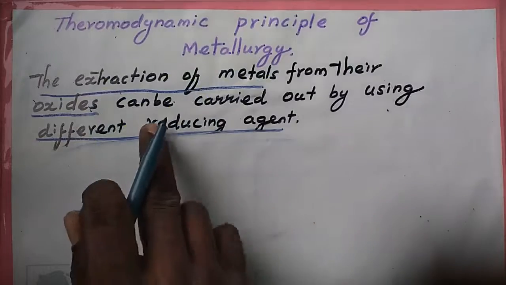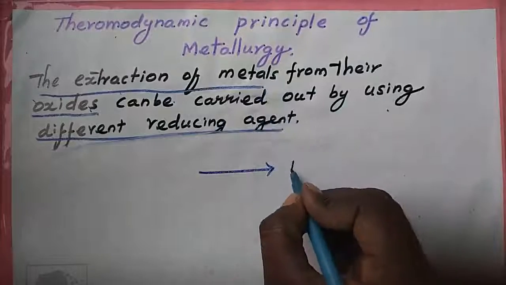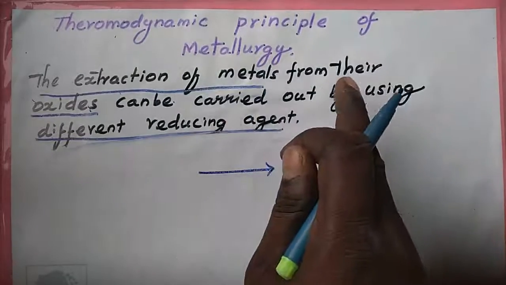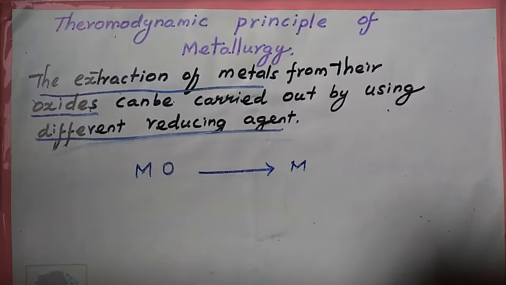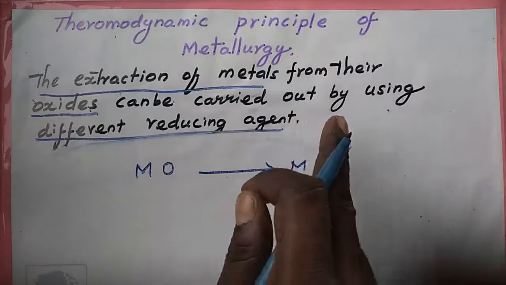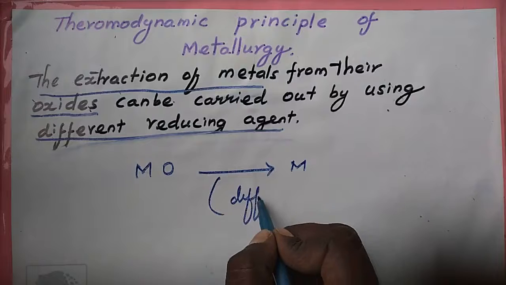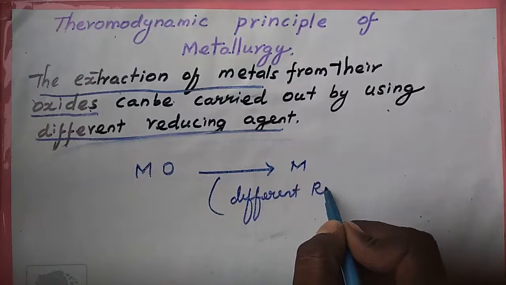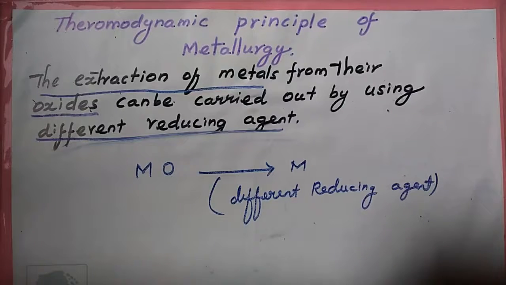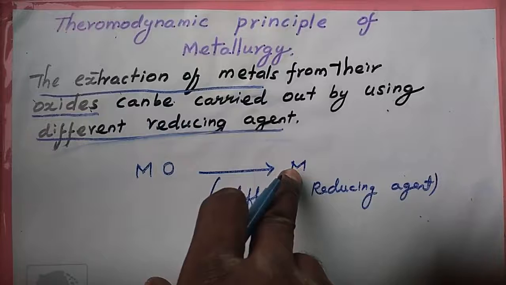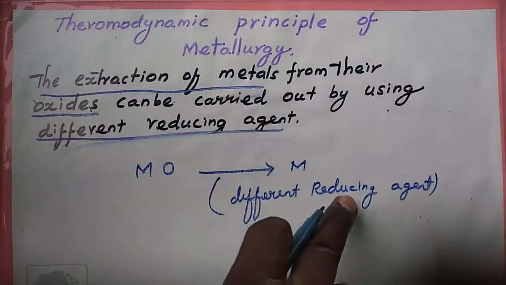The extraction of metals from their oxides. Which oxides? Metal oxides. The extraction of metals from their metal oxides can be carried out by using different reducing agents.